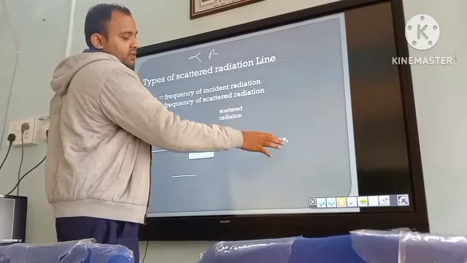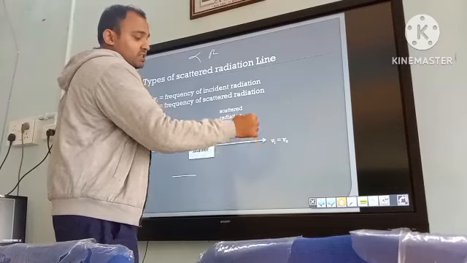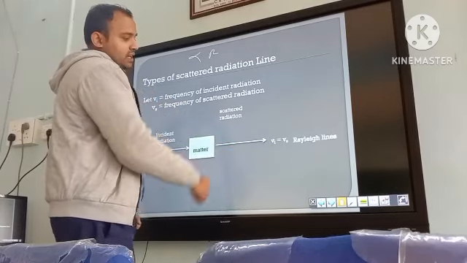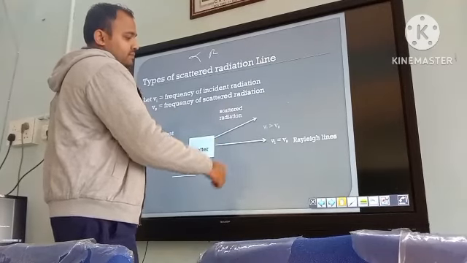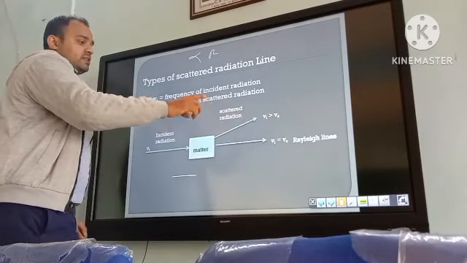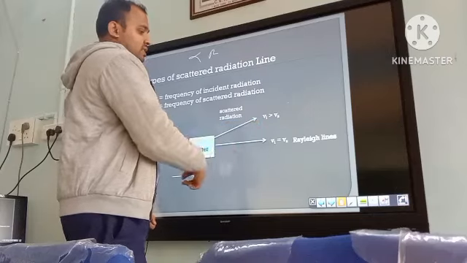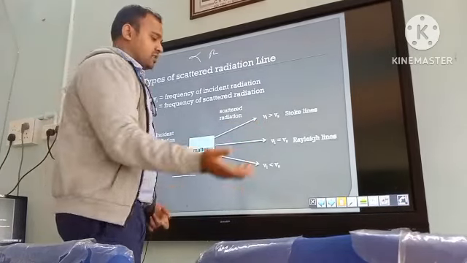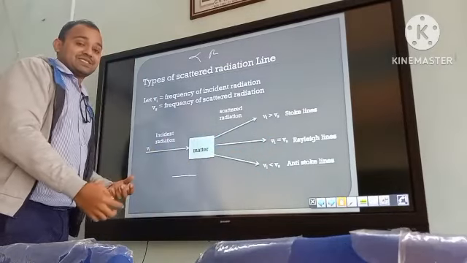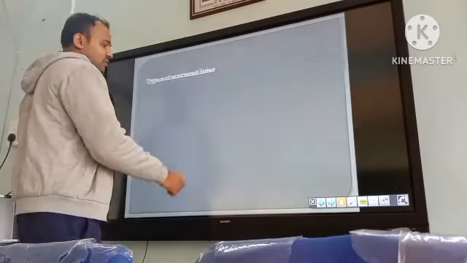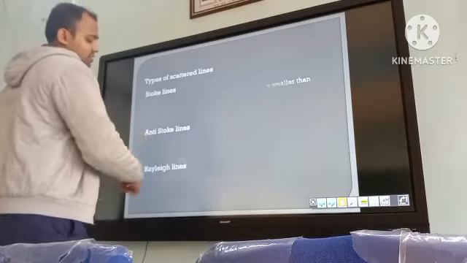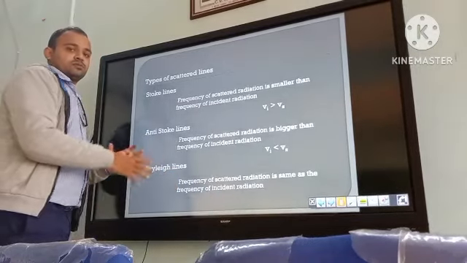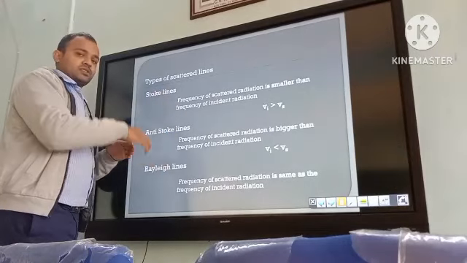When the incident radiation frequency is equal to the scattered radiation frequency, this is known as Rayleigh lines. When the frequency of the scattered radiation is less, it is known as Stokes lines. When the frequency of the scattered radiation is higher, it is known as anti-Stokes lines. I had explained this to you before, and these are just definitions that I have written here. If you want to take this, just take a screenshot.